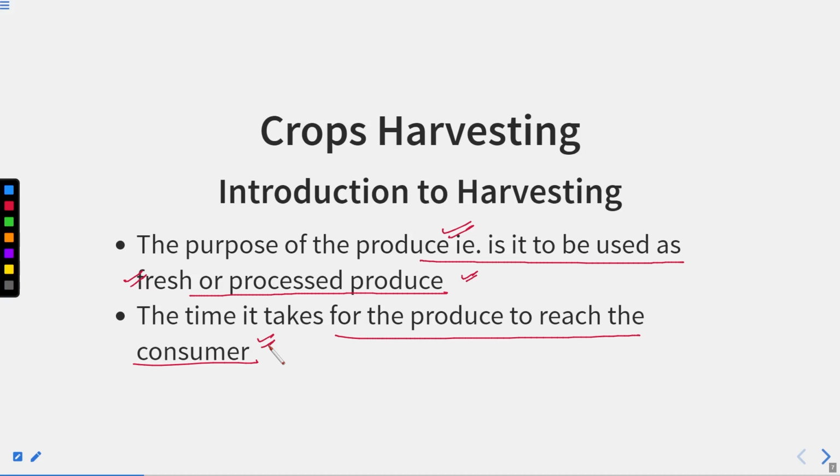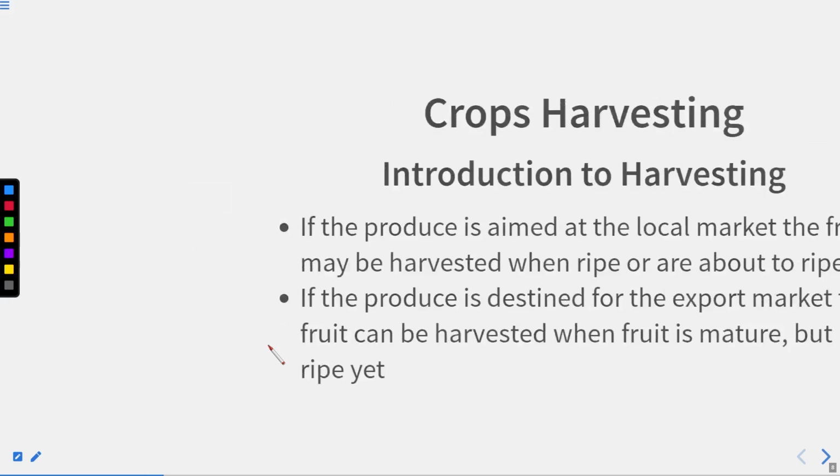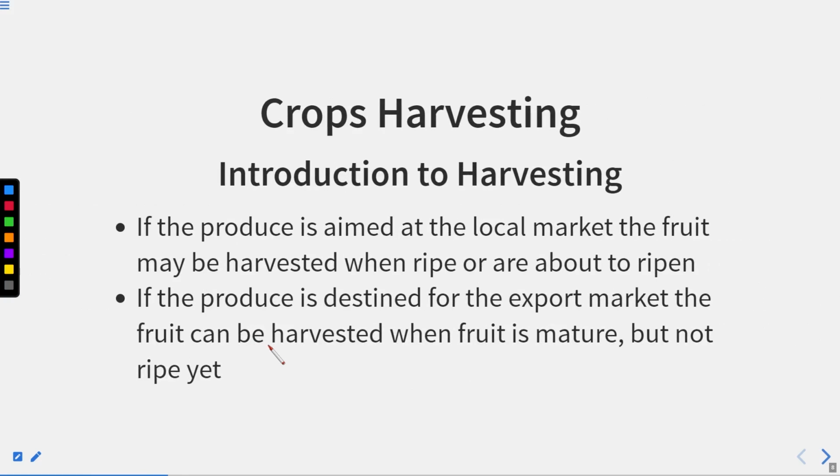So it should reach the consumer before that, right? So all these things are very important, and they are interlinked as well. So if the produce is aimed at the local market, the fruit may be harvested when ripe or about to ripen. So if you have to take it to the local market, then you must pluck or harvest the fruit when it is ripe or just about to ripen.